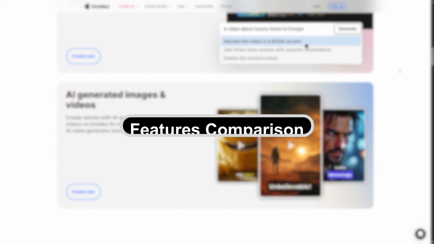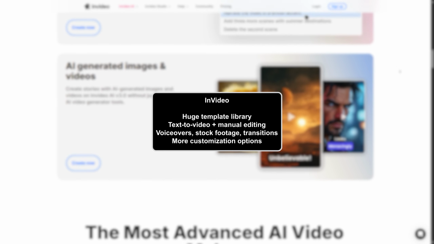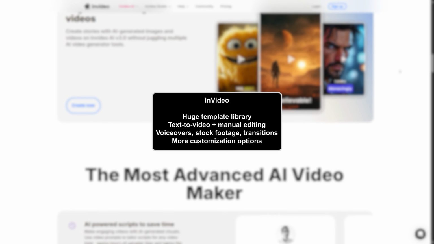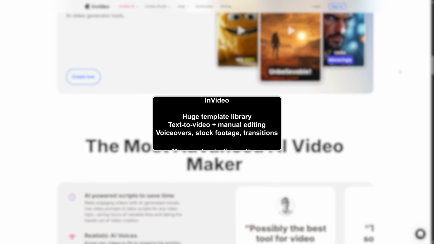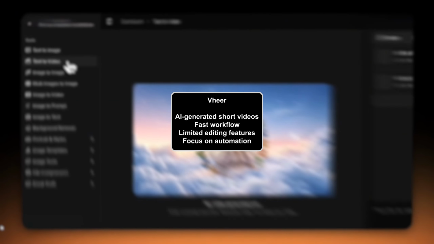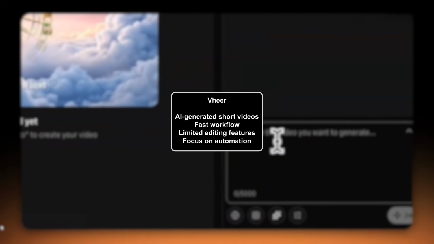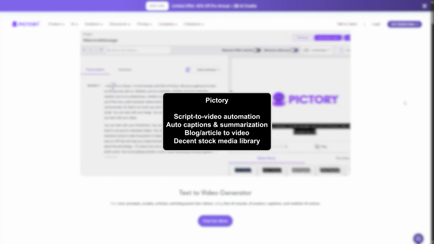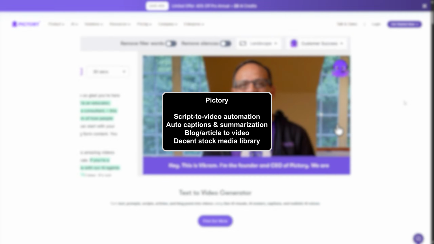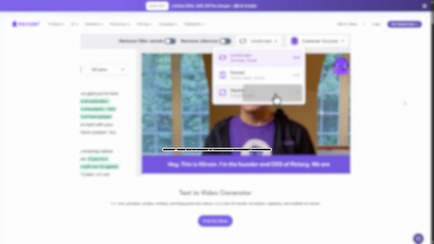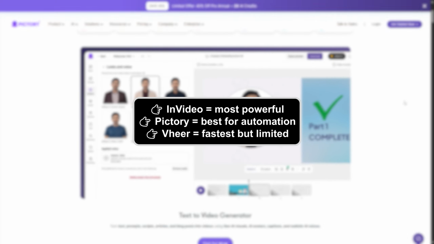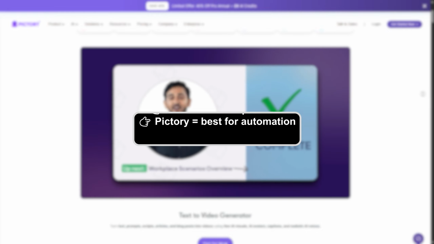Features comparison. Invideo: huge template library, text to video plus manual editing, voiceovers, stock footage, transitions, more customization options. Vheer: AI generated short videos, fast workflow, limited editing features, focus on automation. Pictory: script to video automation, auto captions and summarization, blog article to video, decent stock media library. Invideo is the most powerful, Pictory is best for automation, Vheer is the fastest but limited.